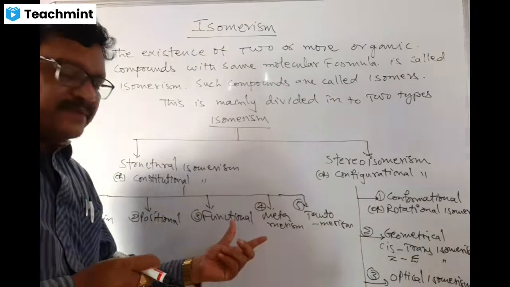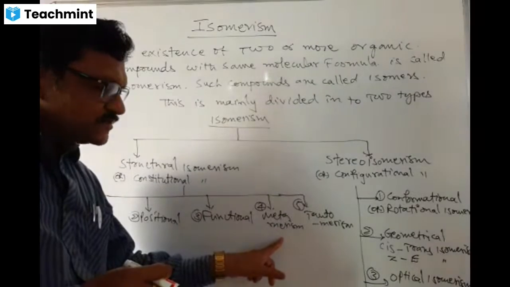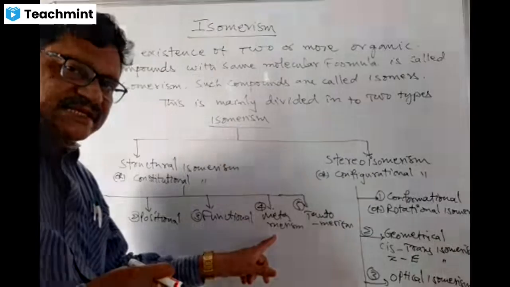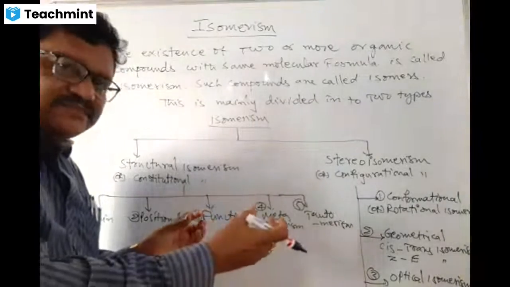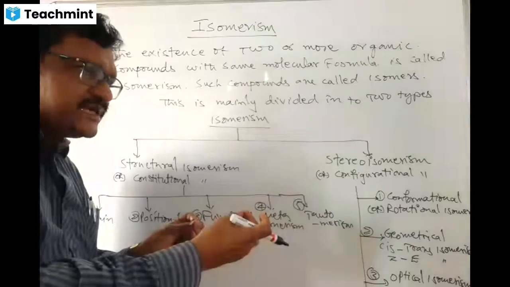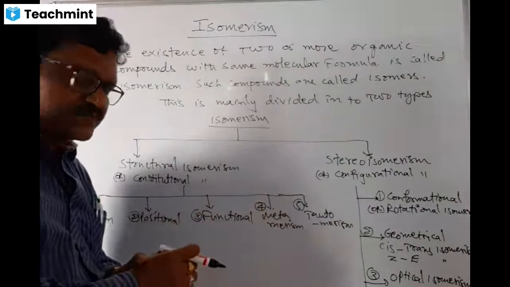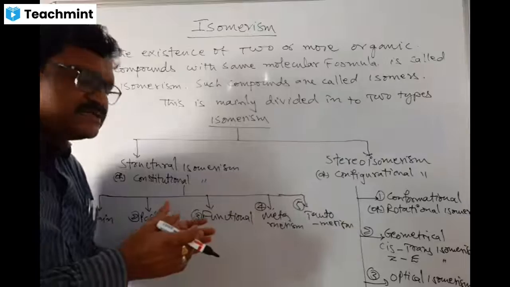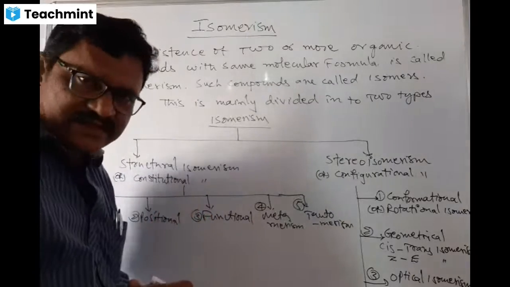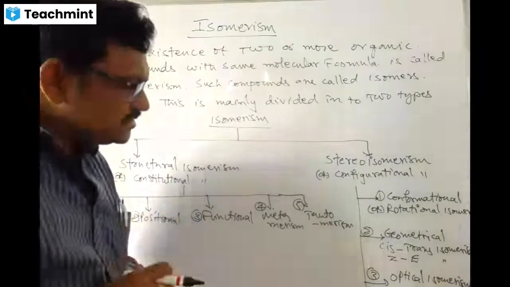Come to metamerism. Here these metamers arise due to difference in their attachment of different alkyl groups, either side of the specific group. Which will be easy to understand when I give you an example. Very easy to understand. Don't worry.